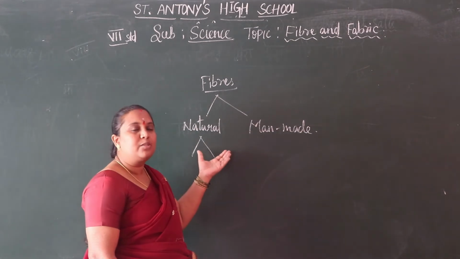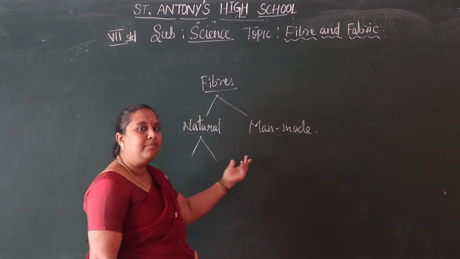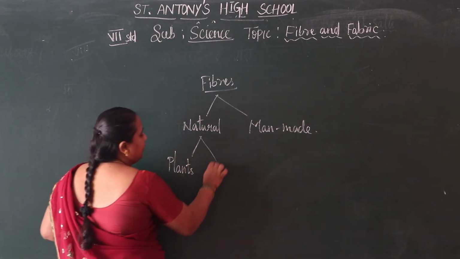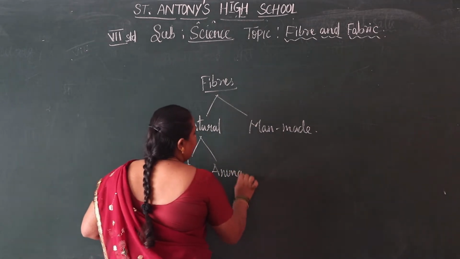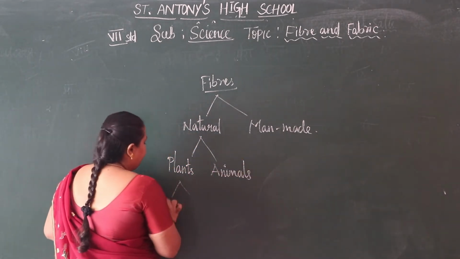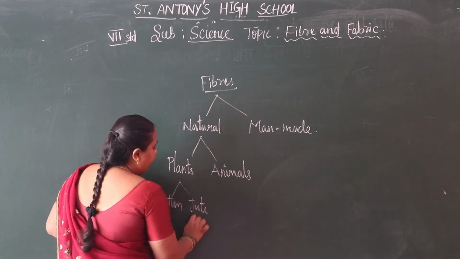Natural fibers we get from plants and from animals. From plants, for example, cotton, jute, flax.